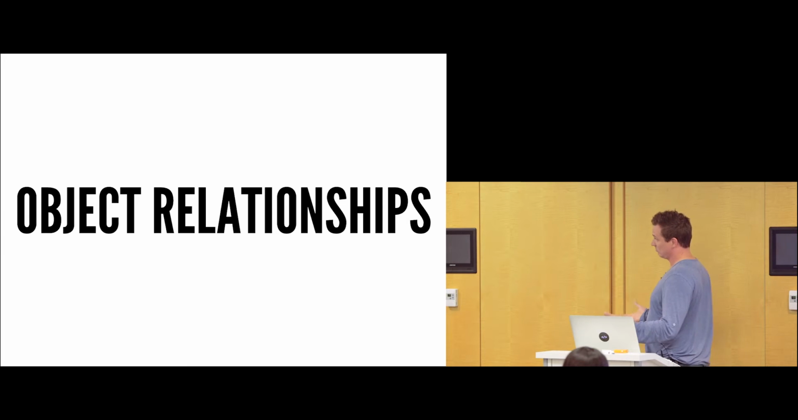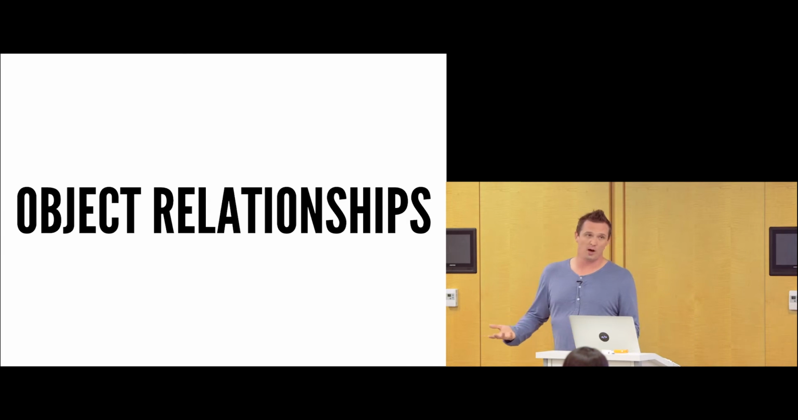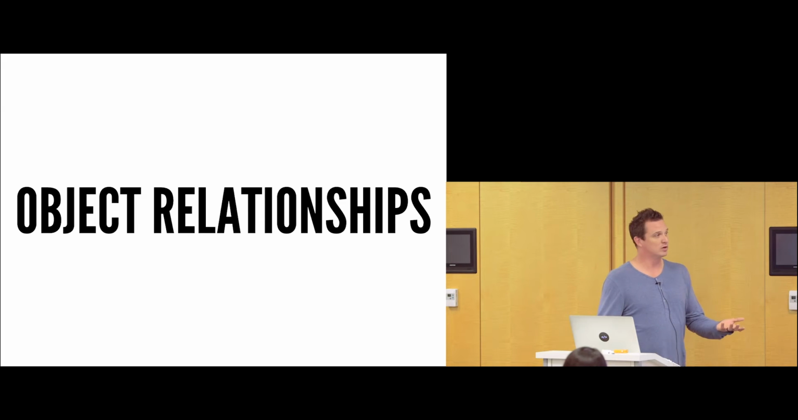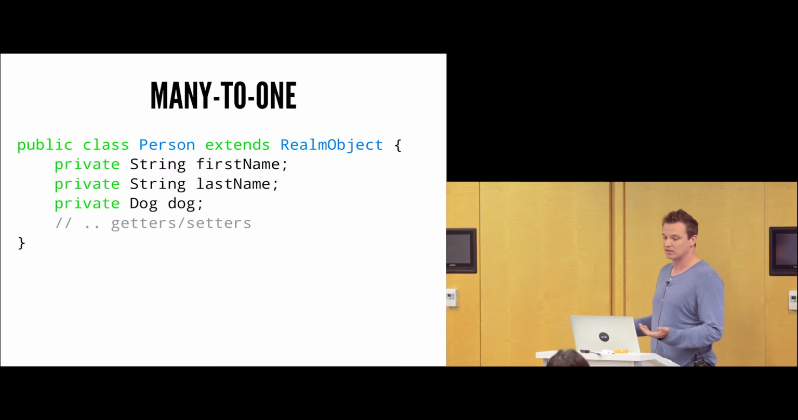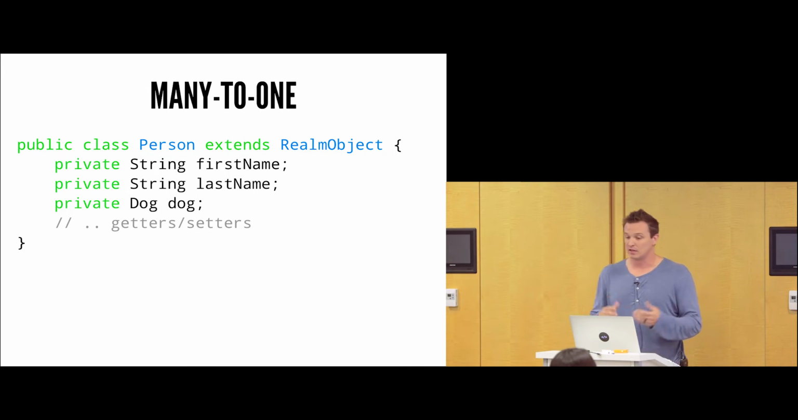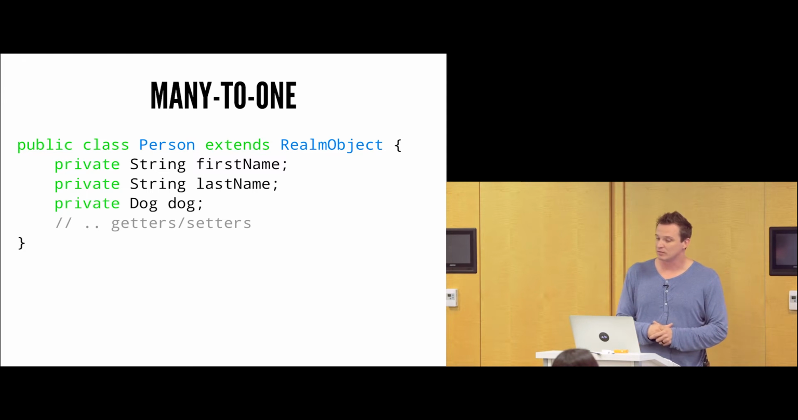So we talked about saving or retrieving a single type of object. What about object relationships? How do we deal with objects and their relationships? It's a common thing inside of most applications. So this example is a many-to-one example. And the dog itself can be referenced by many people. Therefore, it's a many-to-one relationship.